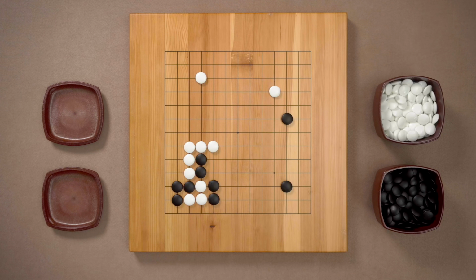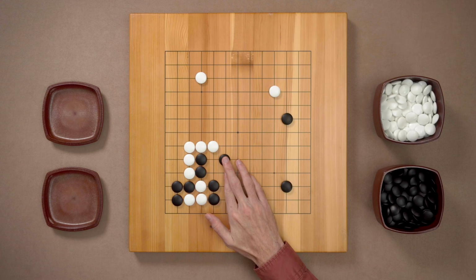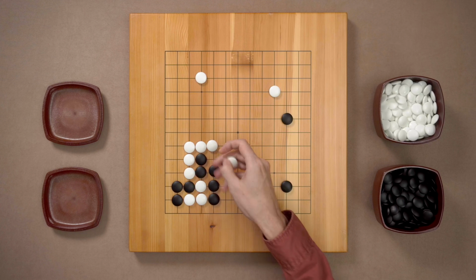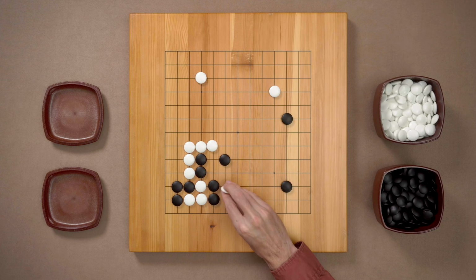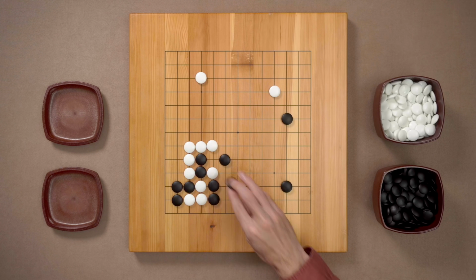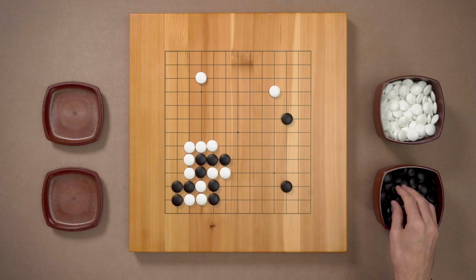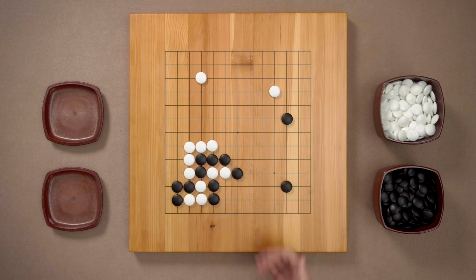The best shape move here, and it looks very similar to the previous problem, is to play here. First of all, it protects the cutting point. White cannot cut like this. Black will connect. And White cannot cut here. Black will connect. And if White tries to escape, this is a ladder. Black will capture these stones.